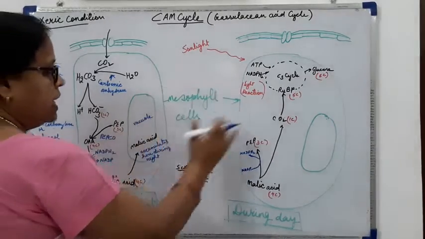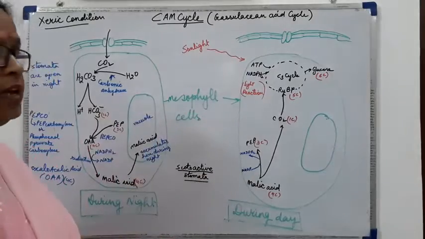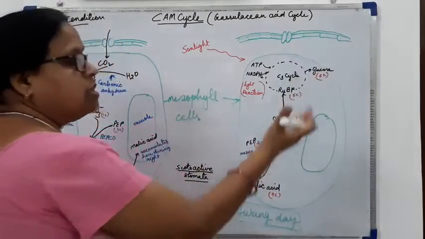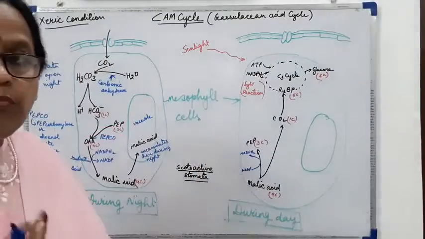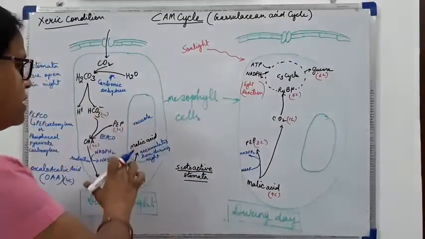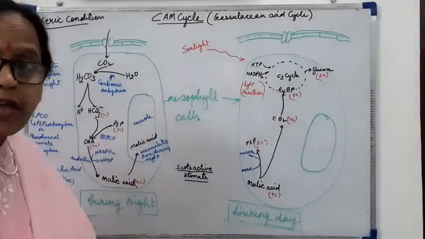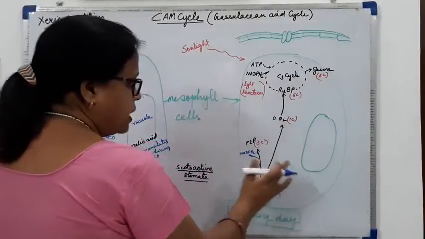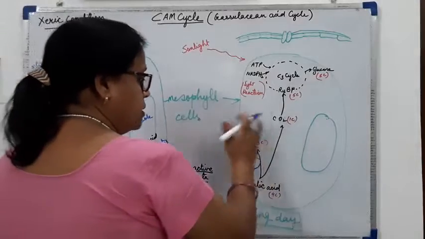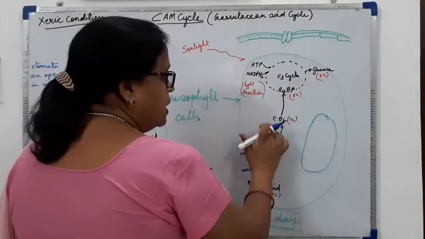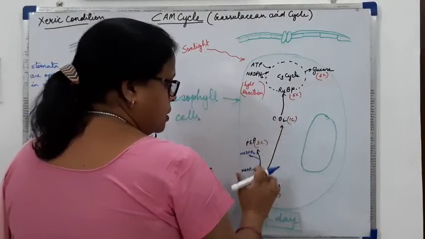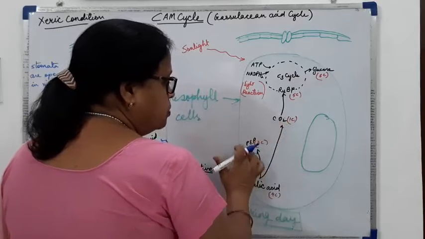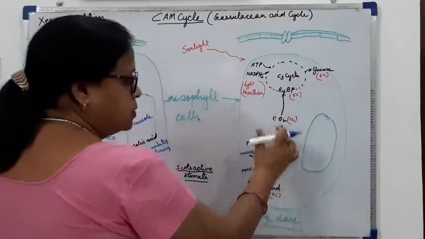Now when sunlight falls in the daytime, the stomata are closed and there is no entry of CO2, but the malic acid is there in the vacuole. So this malic acid will come out from the vacuole and dissociate into PEP and CO2.